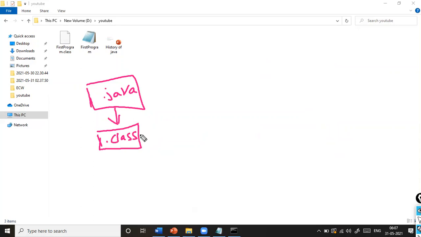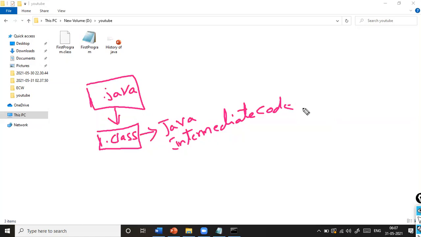This is only the Java intermediate code.